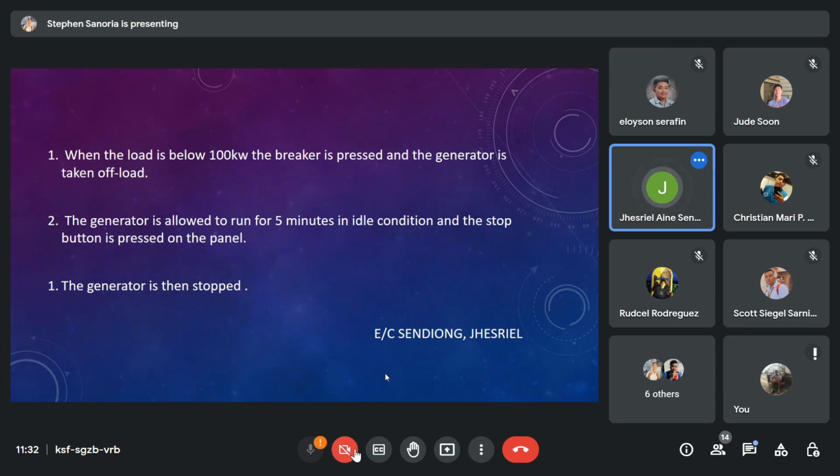1. When the load is below 100 kilowatts, the breaker is pressed and the generator is taken off load. 2. The generator is allowed to run for 5 minutes in idle condition and the stop button is pressed on the panel. 1. The generator is then stopped.